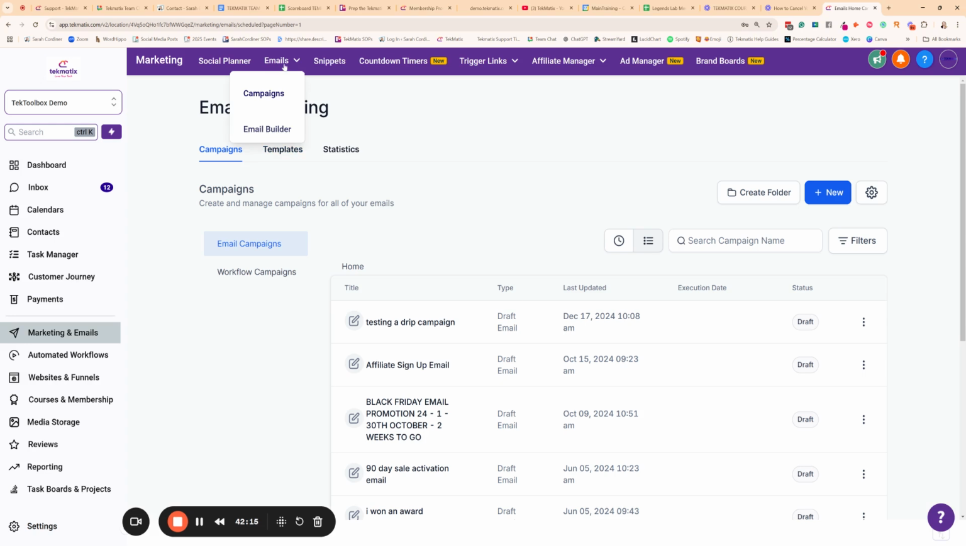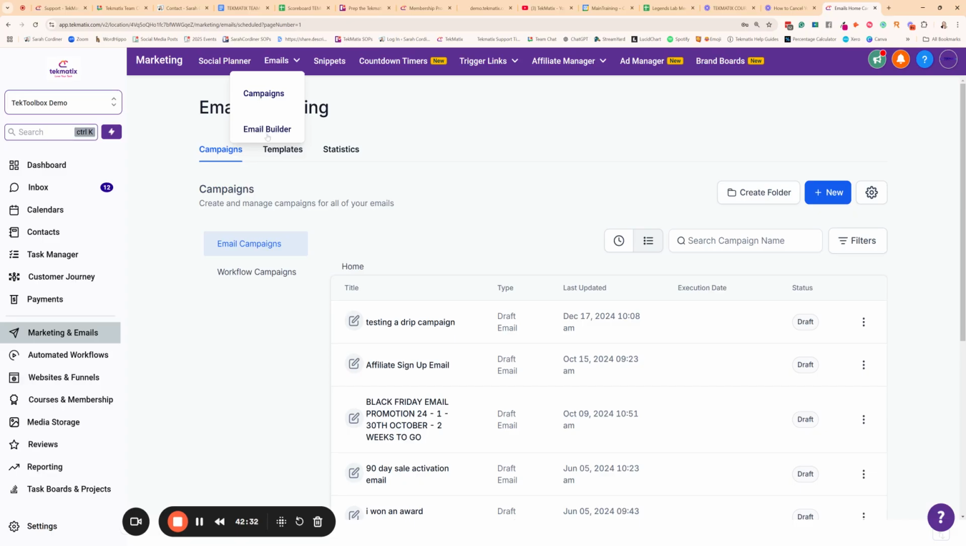Now, inside your emails, you've got two drop-down sections here. You've got Email Builder and you've got Campaigns. Email Builder is where you write and build your email, and Campaigns is where you send it from. This is how I want you to see these two. You go to Builder first to build it, and then you go to Campaigns to send it.